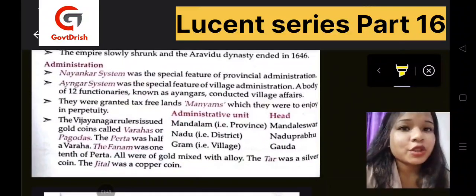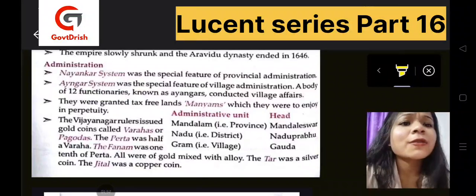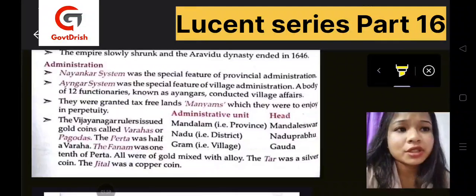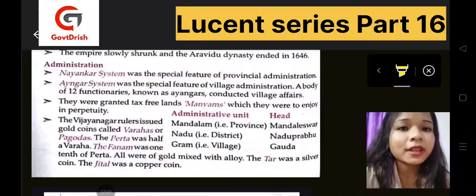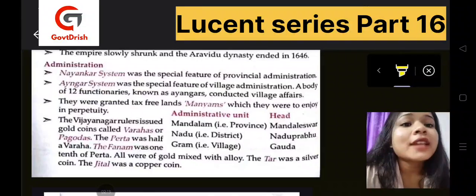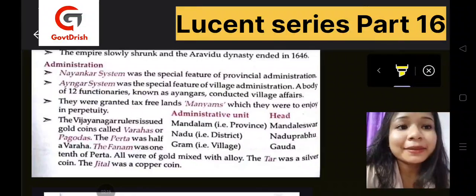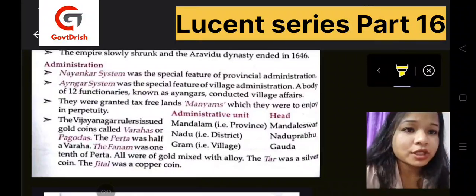Now the administration. The Nayankar system was a special feature of provincial administration, and the Ayangar system was a special feature of village administration. It had a body of 12 functionaries known as Ayangars, and they used to conduct village affairs. They were also granted tax-free lands, that were manyams, which they could enjoy in perpetuity.